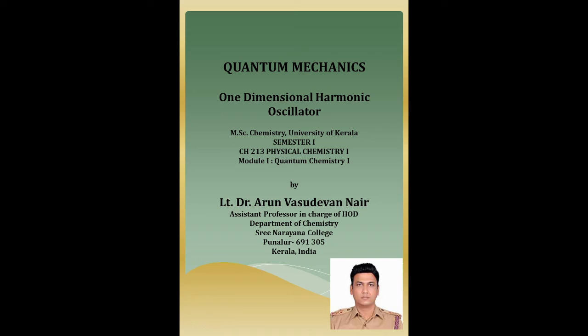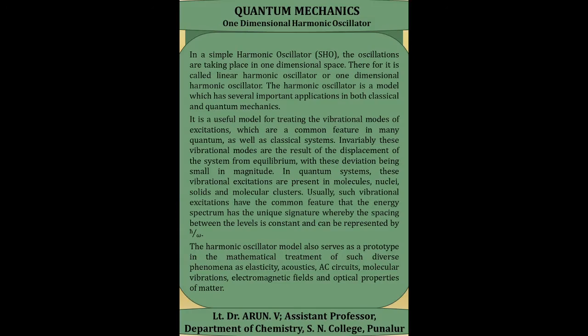Quantum mechanics: the one-dimensional harmonic oscillator. In a simple harmonic oscillator, the oscillations are taking place in one-dimensional space. Therefore, it is called a linear harmonic oscillator or one-dimensional harmonic oscillator. That is, in a one-dimensional harmonic oscillator, the oscillations are taking place in one direction.